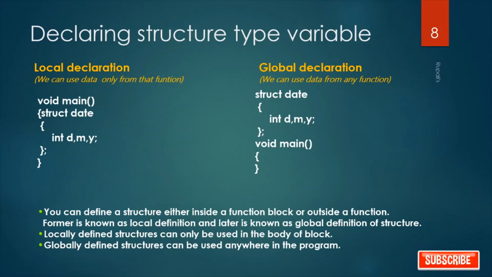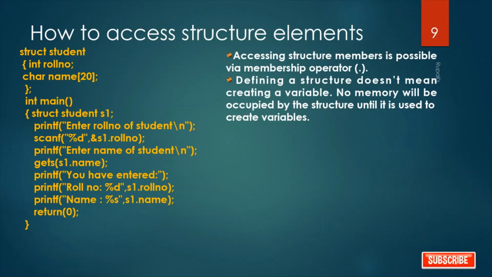A locally defined structure can only be used in the body of the block, and a globally defined structure can be used anywhere in the program. So, how to access structure elements? See here, within structure student there are two variables. One is roll number, another is name. Okay, it is a character array, that is just one string, and roll number is the other.